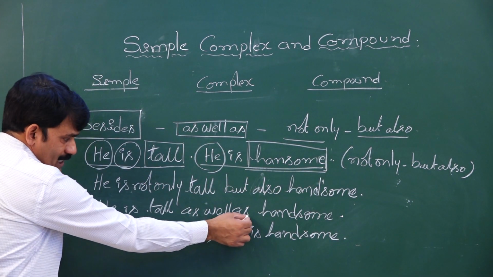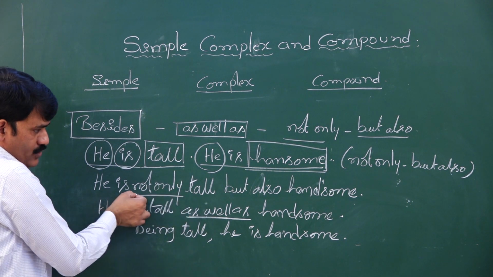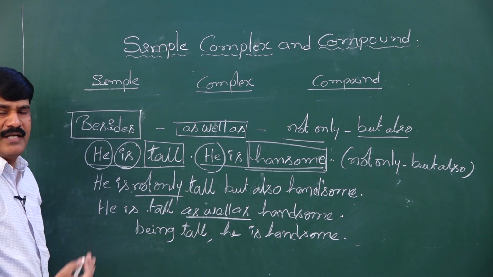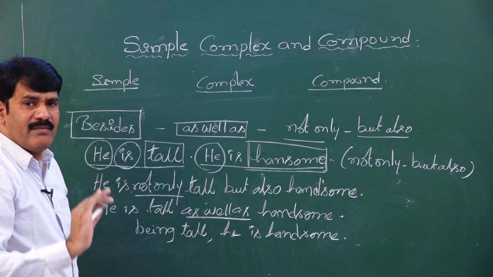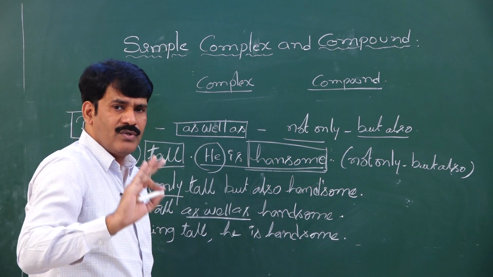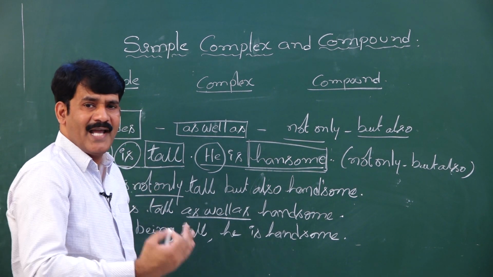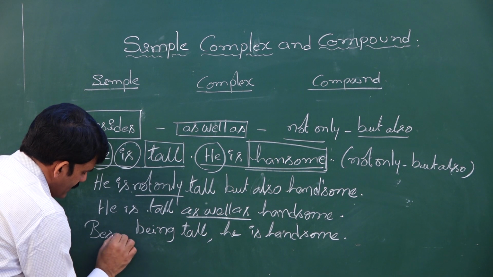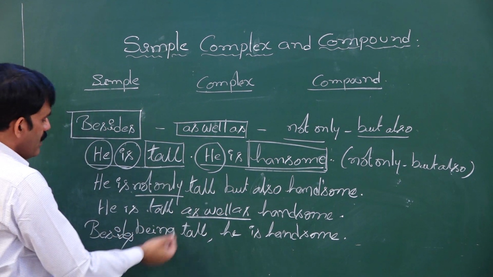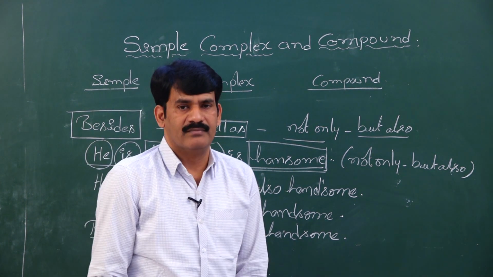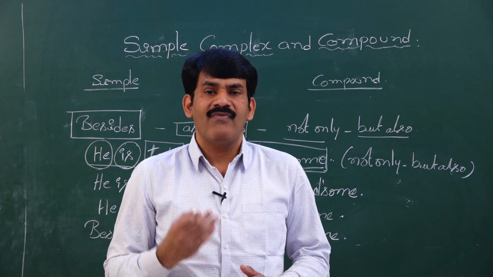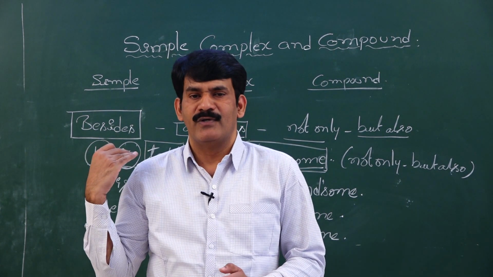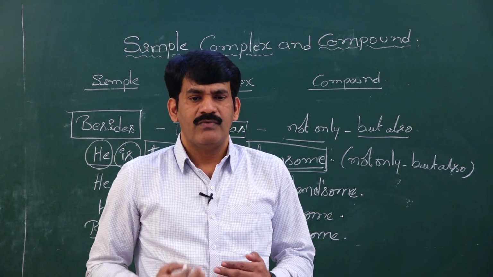But in the sentence we used as well as, we used not only but also. So we have to carry the similar and same meaning. What is the word to be used to replace not only but also or as well as in a simple sentence? Only besides. So you have to answer besides. Besides being tall, he is handsome. This is the way of converting a sentence from simple to complex, complex to compound in this model. We have a few more models which we will observe.